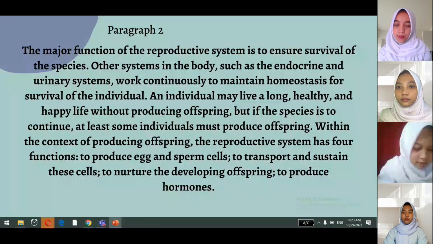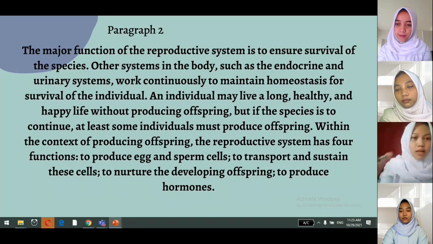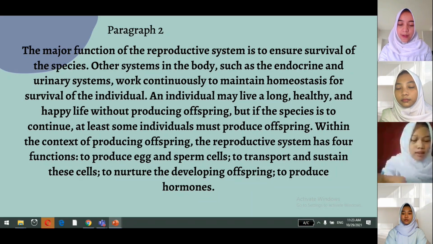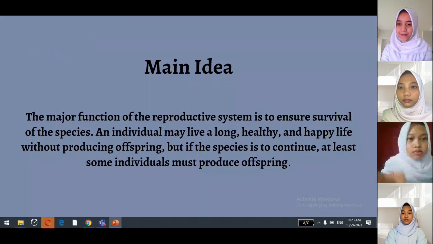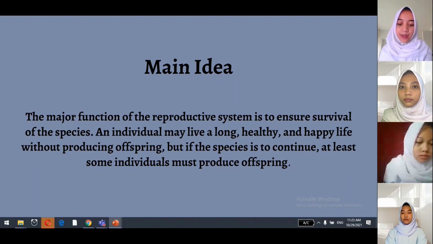Okay, thank you, Karin. The next part is going to be explained by Dila. Okay, Dila, time and place is yours. Okay, thank you, moderator. My name is Dila Julianti. Now I try to explain about the main idea of the second paragraph.